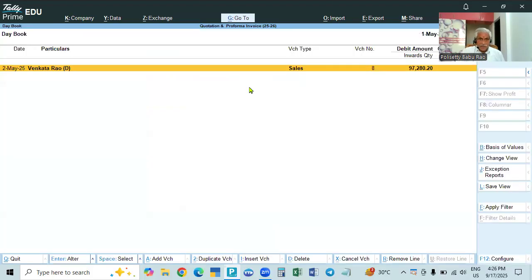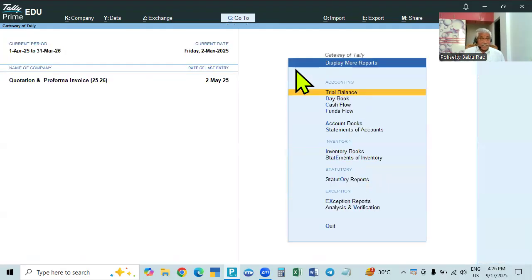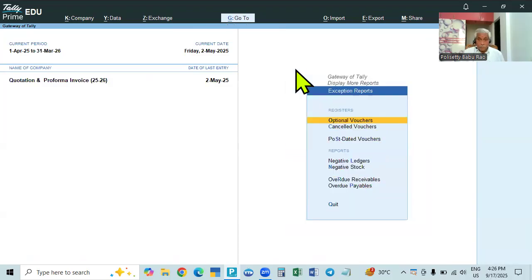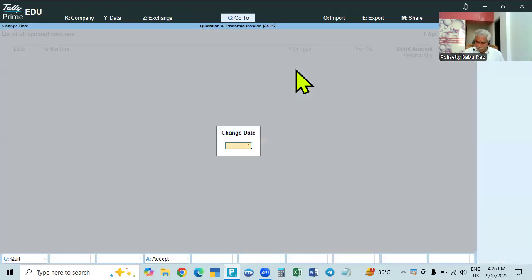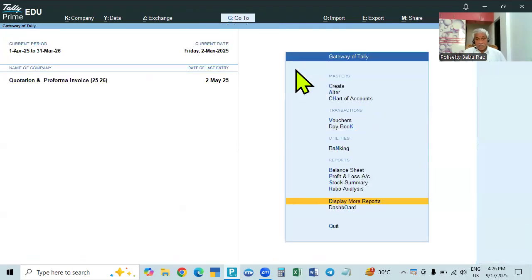If you take 1st May, that sales quotation, the voucher is not there. That is converted on 2nd May into a sales voucher, a regular voucher. In this case, the exception reports show only optional vouchers, and no optional voucher is shown on 1st or 2nd May. No vouchers are made, so they are cleared. And also, when they are made regular, this is the entry that will affect the books.